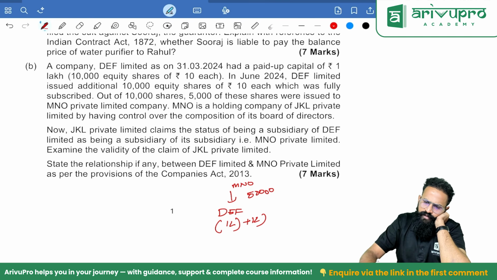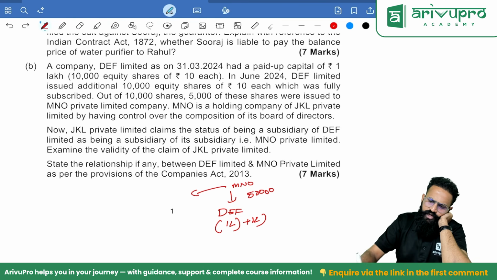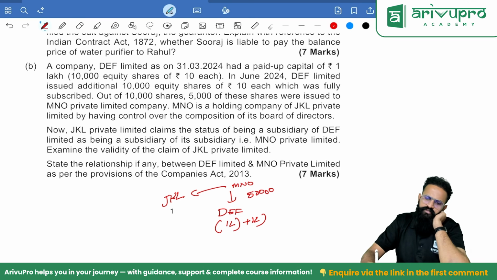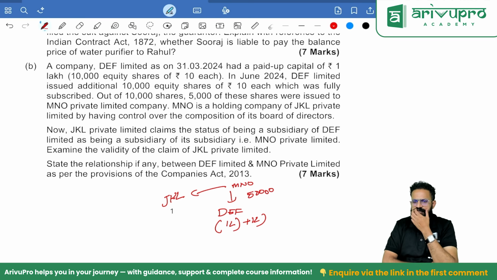MNO is a holding company of JKL. Now JKL Private Limited claims the status of being a subsidiary of DEF Limited as being a subsidiary of its subsidiary MNO Private Limited.